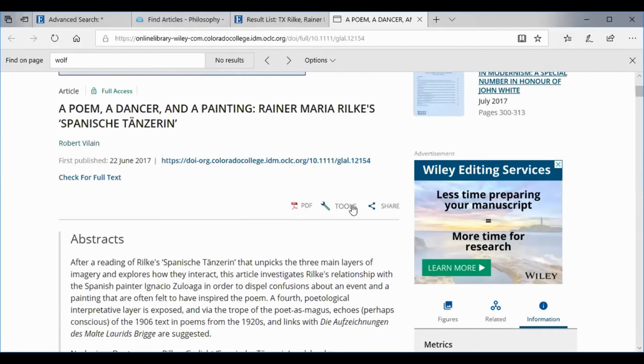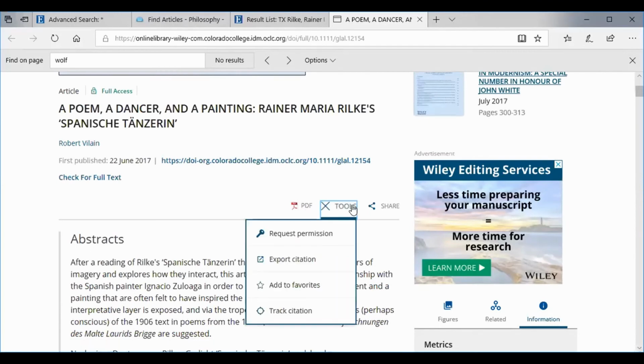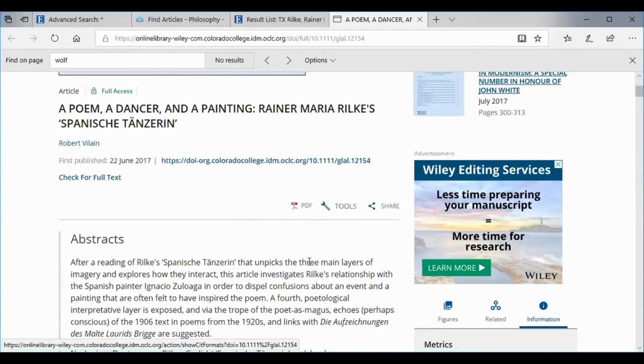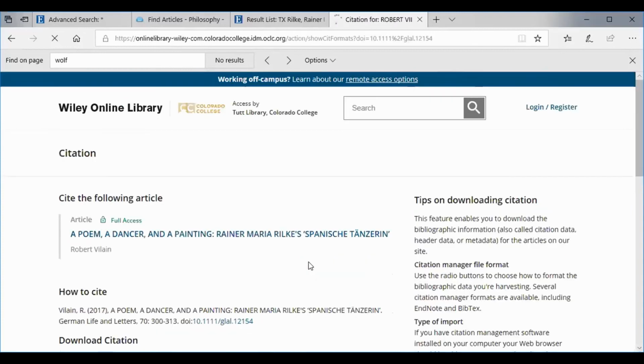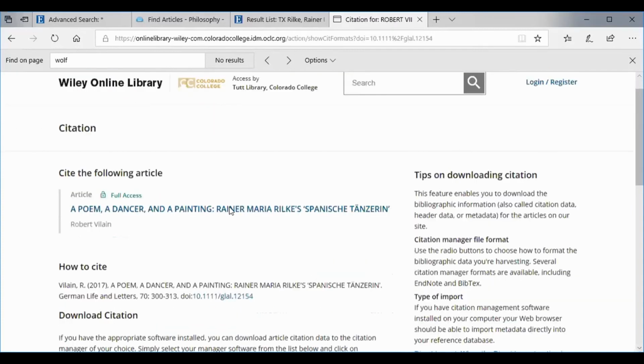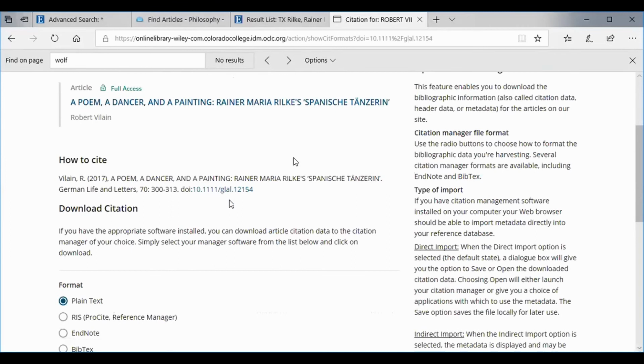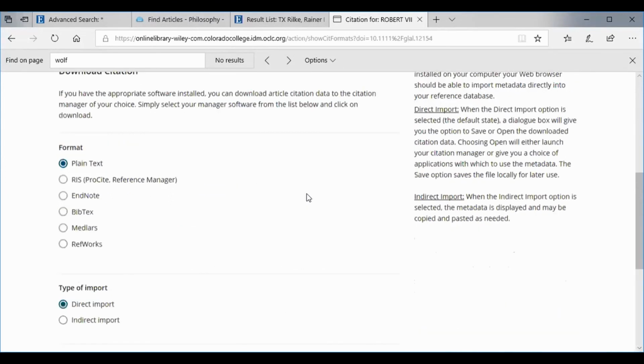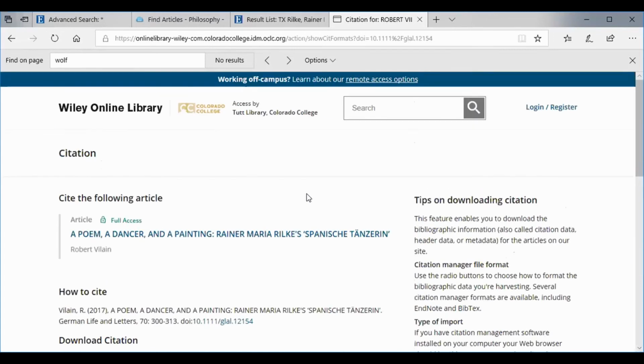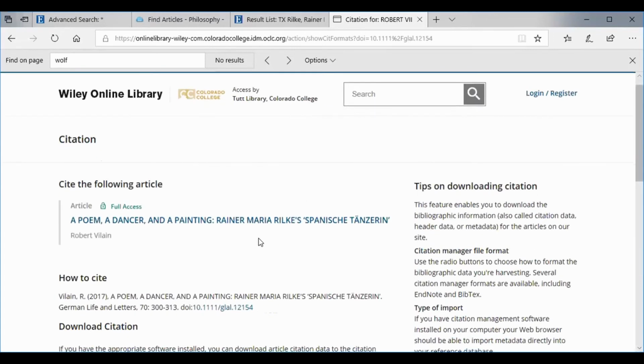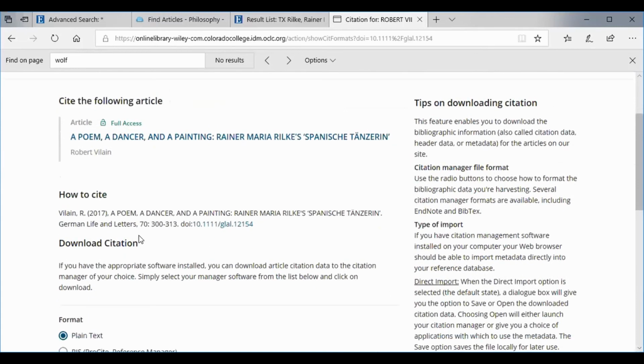Another interesting thing oftentimes in databases is that they have tools, and tools also usually include an export citation. And this is the next piece that we're going to talk a little bit about, is here's how to write your citation, right? And typically, and this may be because of the database that we're in, it's not giving us a lot.